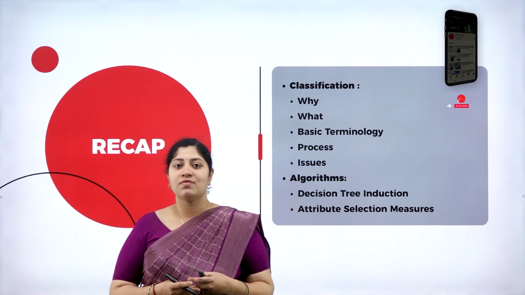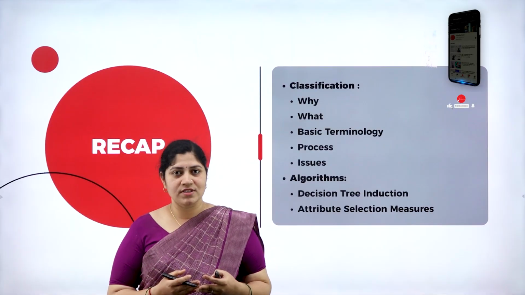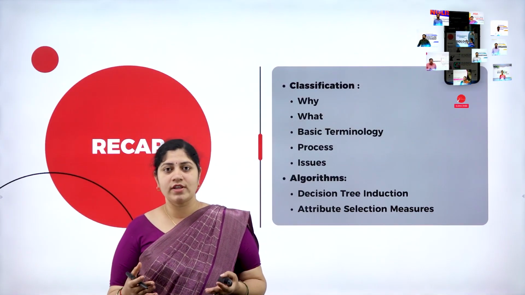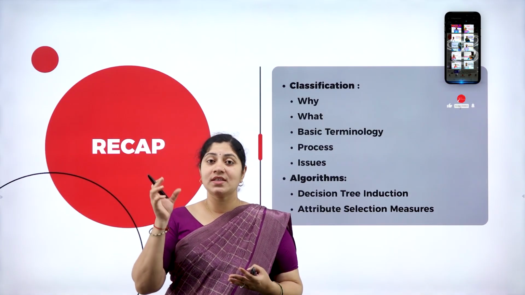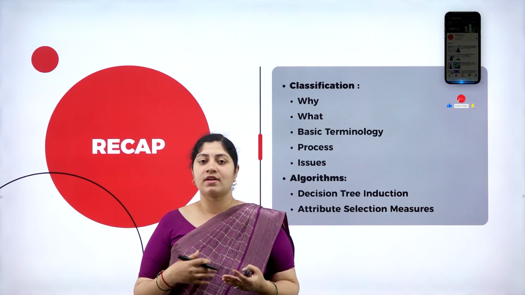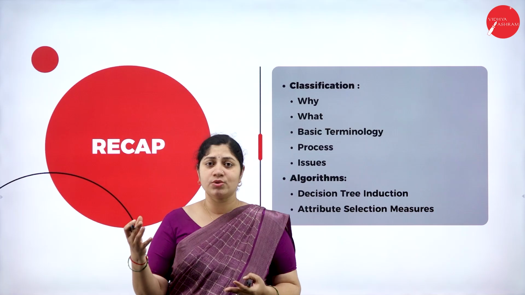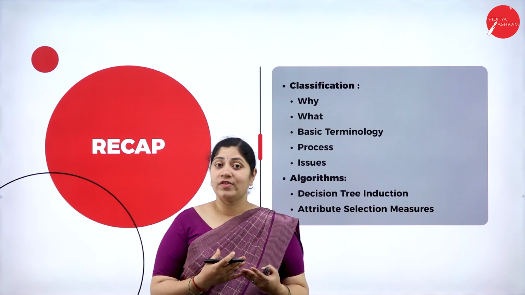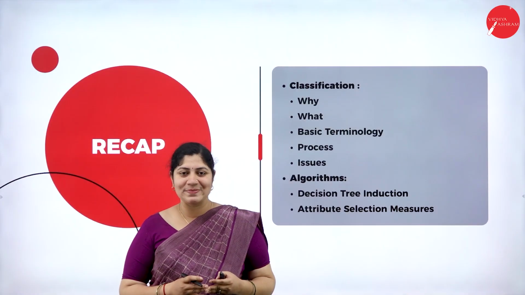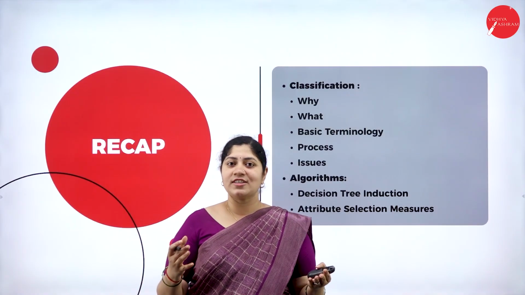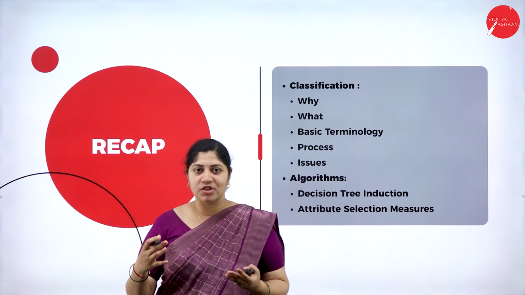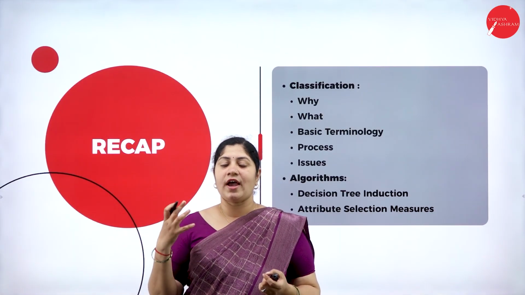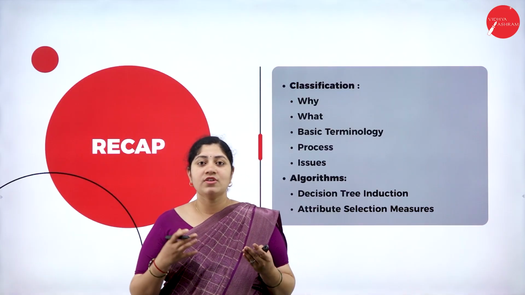In our session 1, we discussed what classification is and why it is required, then the process involved in classification, the basic terms that we can utilize under classification, followed by the issues. So these are the things that we have completed, and along with that we have stepped into algorithms too. Fundamentals of data science is a subject where the data is considered, evaluated and represented in a very useful format, correct?